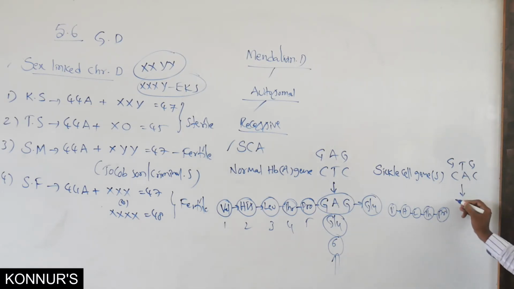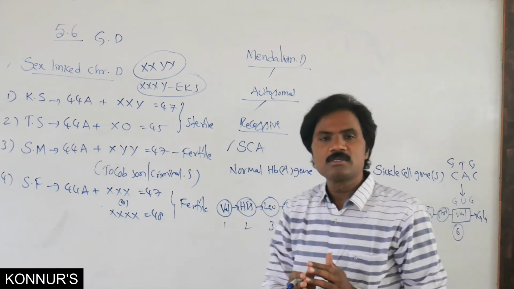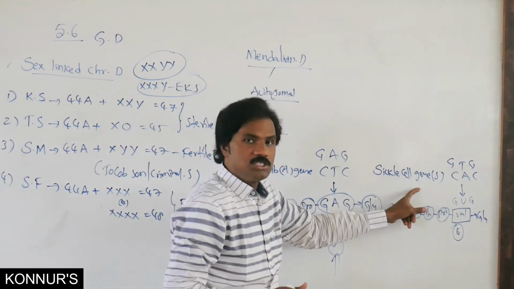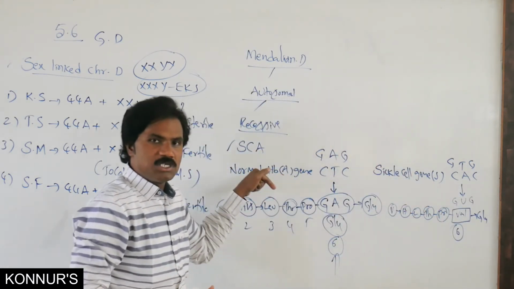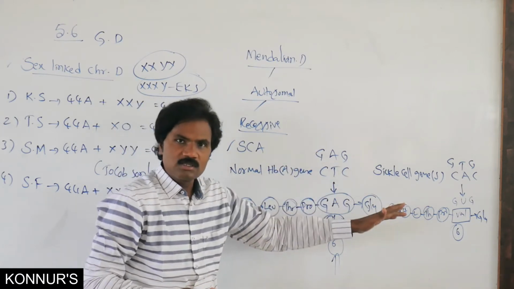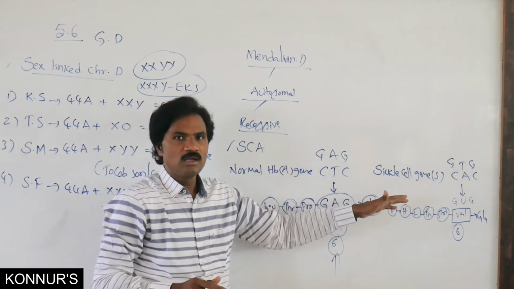Here guanine, uracil, guanine, that means valine. Here it will change. Then again glutamic acid. So in that sixth position, due to mutational changes, the sickle cell gene S replaces the normal gene A, then it causes sickle cell.